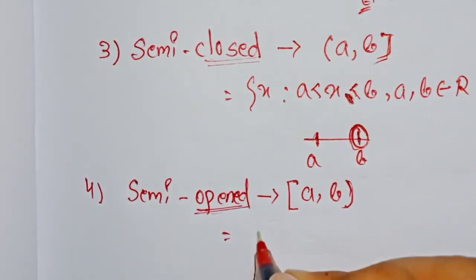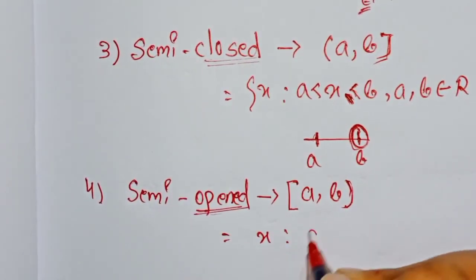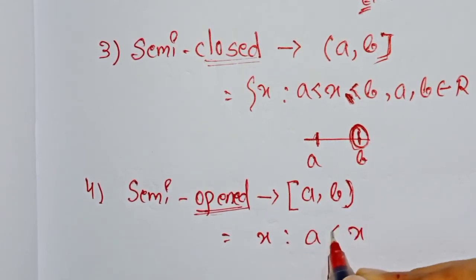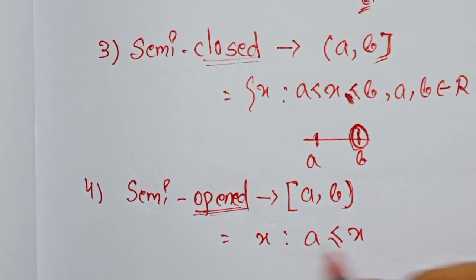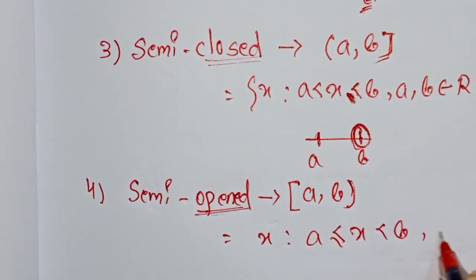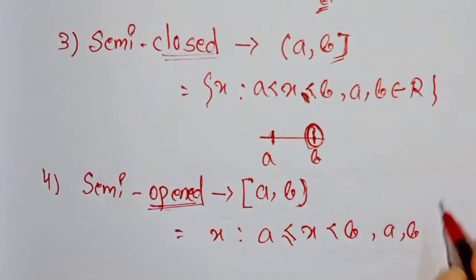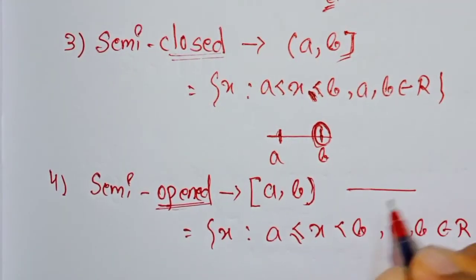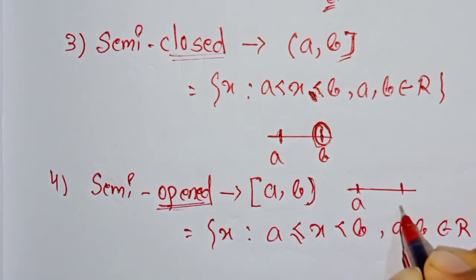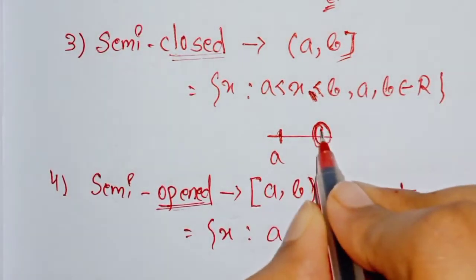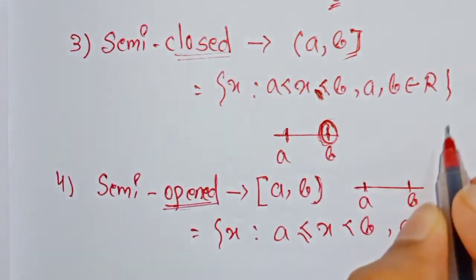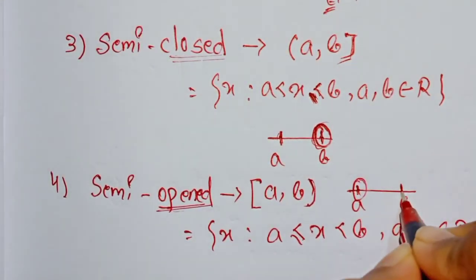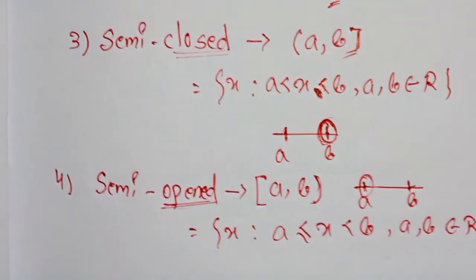It can be written as the set of X such that X is greater than or equal to A but less than B, and A and B belongs to R. Okay. In this case, opposite of this case, here point B is included in set, but here the point A will be included in set and the point B will not be included in the set. Okay.